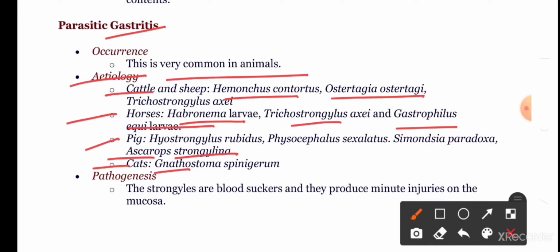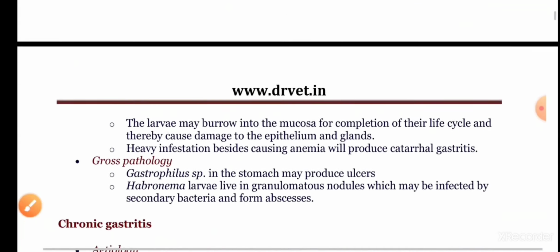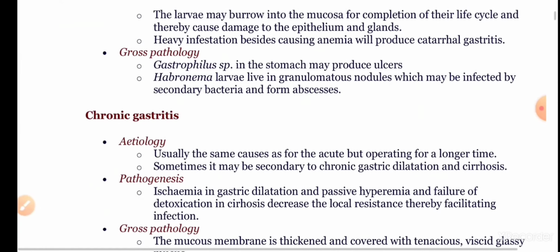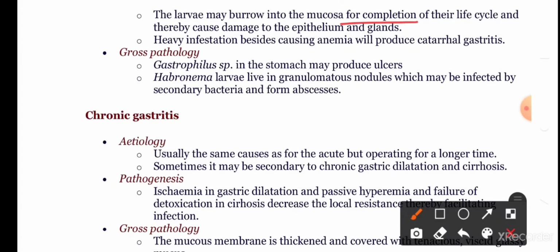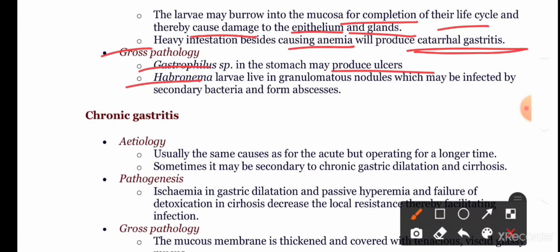Now let us come to the pathogenesis. The strongyles are bloodsuckers and they produce minute injuries on the mucosa of the stomach. The larvae may burrow into the stomach to complete their life cycle, and thereby cause damage to the epithelium and glands. Heavy infestations, besides causing anemia, will produce catarrhal gastritis. Grossly, Gastrophilus species in the stomach may produce ulcers. Habronema larvae live in granulomatous nodules, which may be infected by secondary bacteria, leading to the formation of abscesses.